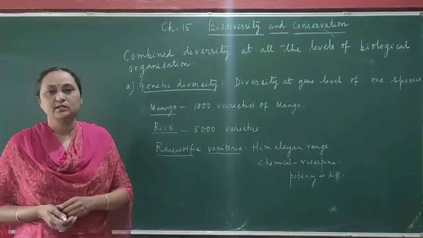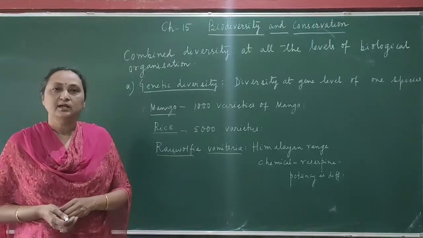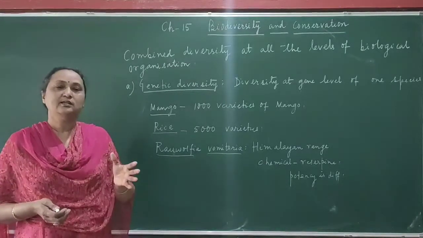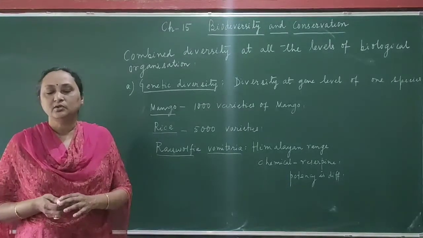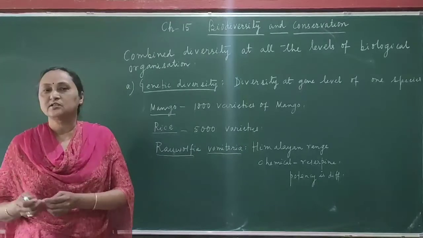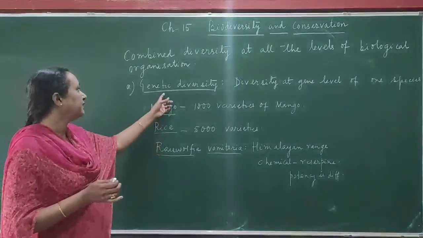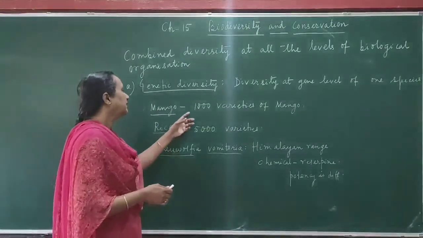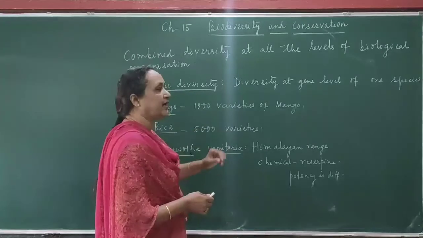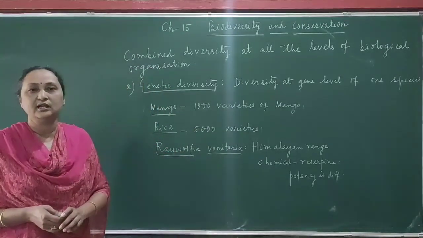For example, suppose you take the pea plant. In the pea plant, the chromosome number is 16. But even in that single species you can find so many varieties. Why? Because at the gene level variation is found, for example variation in seed. That is called genetic diversity. For example, in India there are 1000 varieties of mango. Mango, what is the botanical name? That is Mangifera indica.